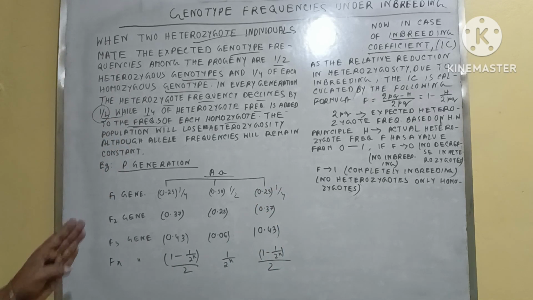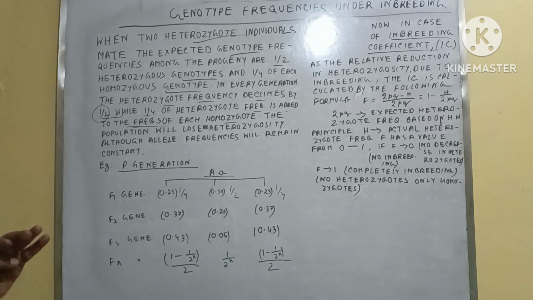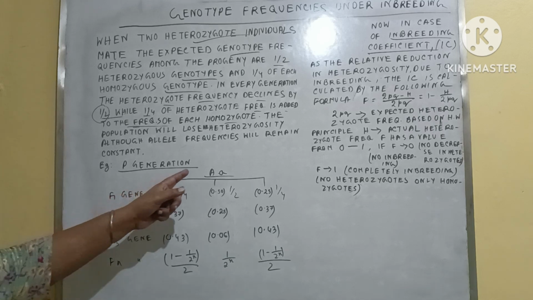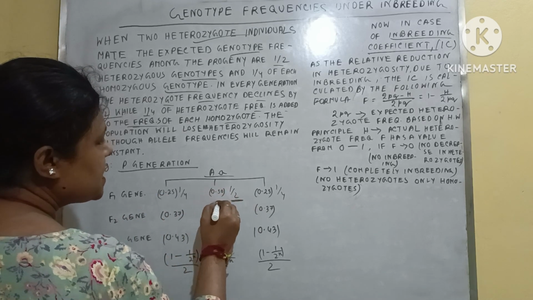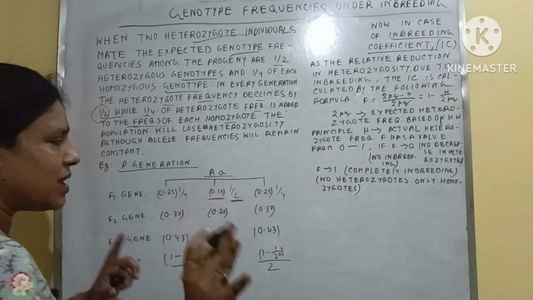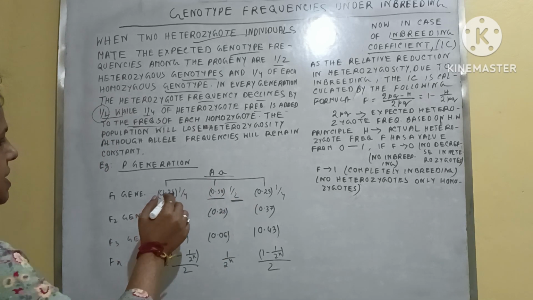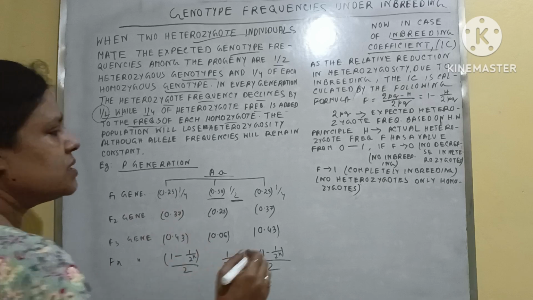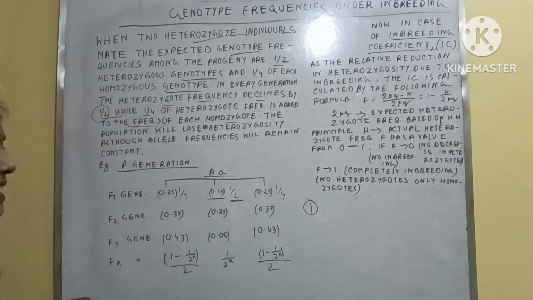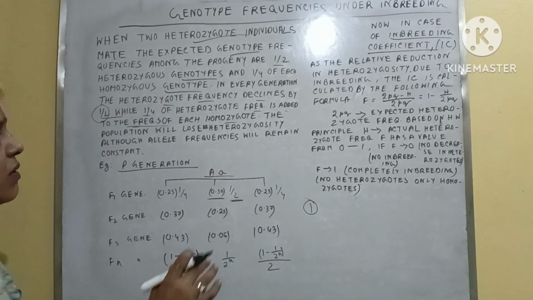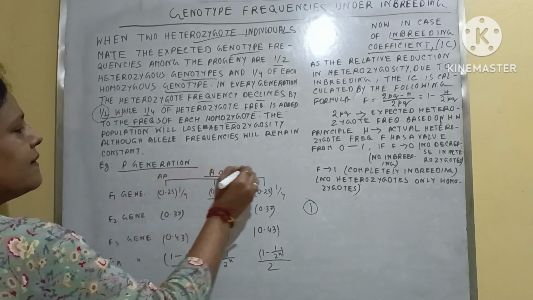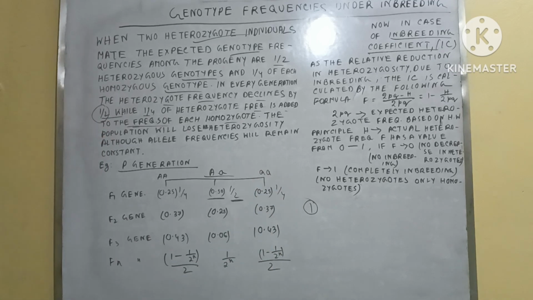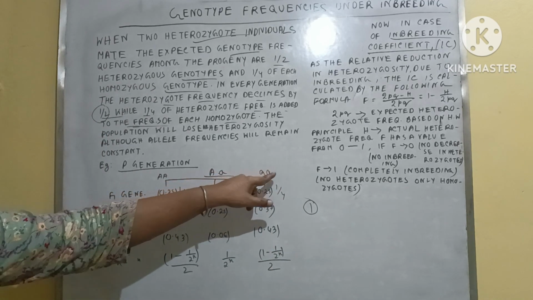First we have to understand what event is actually happening in the heterozygotes. Half is the total heterozygote frequency, and 1/4 is each homozygote. Suppose the total frequency is 1. This is capital A, and this is small a.